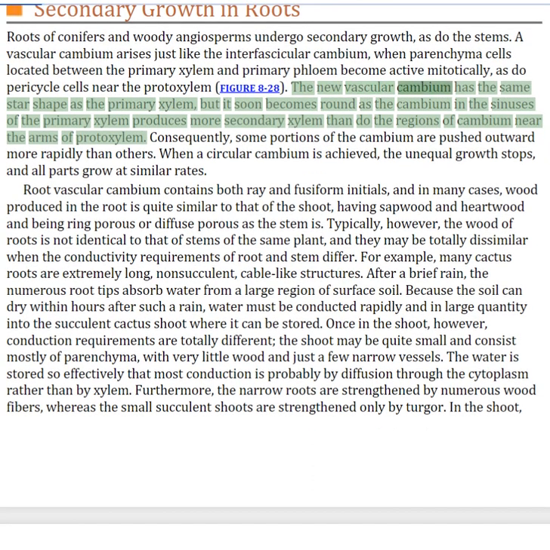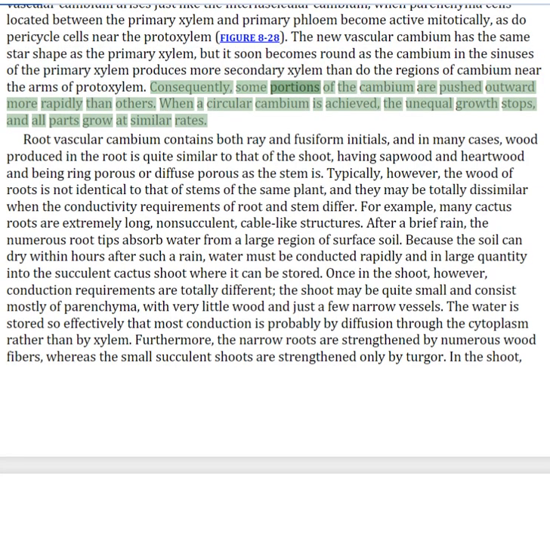The new vascular cambium has the same star shape as the primary xylem, but it soon becomes round as the cambium in the sinuses of the primary xylem produces more secondary xylem than do the regions of cambium near the arms of protoxylem. Consequently, some portions of the cambium are pushed outward more rapidly than others. When a circular cambium is achieved, the unequal growth stops, and all parts grow at similar rates.